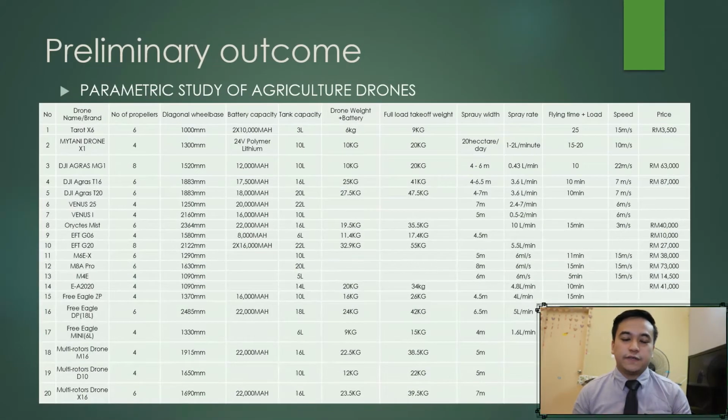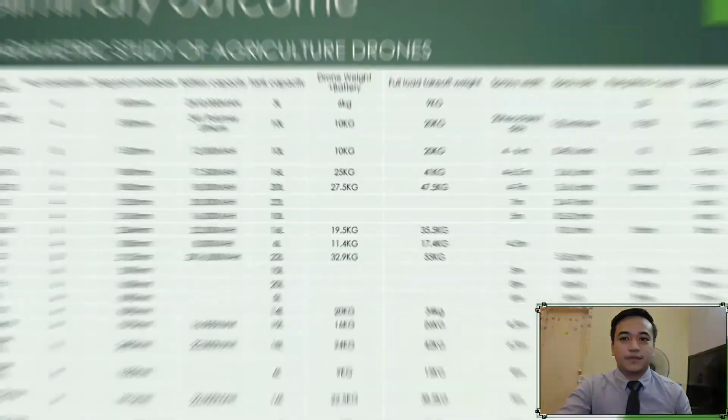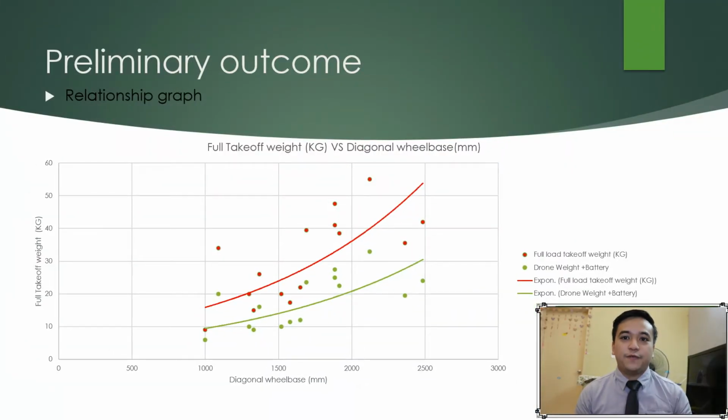Over the course of this project, there were preliminary outcomes that I have made. First is the parametric study of agriculture drones. I have surveyed and obtained the specifications of 20 agriculture drones.